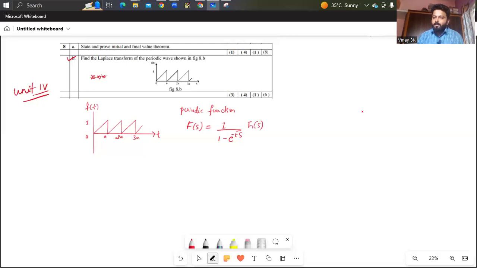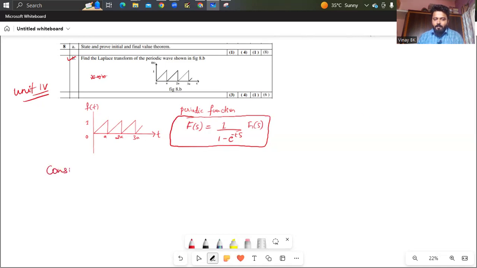So I draw the waveform, a sawtooth waveform, and it is a periodic signal, or else periodic function, periodic waveform. The formula for a periodic waveform is this. That is F of s equals 1 divided by 1 minus e to the power minus Ts, where T is the difference between the cycles. So periodic signals into F1 of s. F1 of s means you have to consider one waveform for this. So now it is a continuous waveform from 0 to a to 2a, 2a to 3a. Okay, sawtooth. So let us consider one cycle.